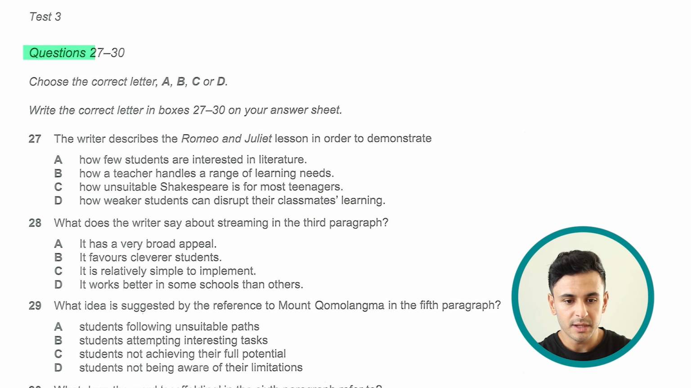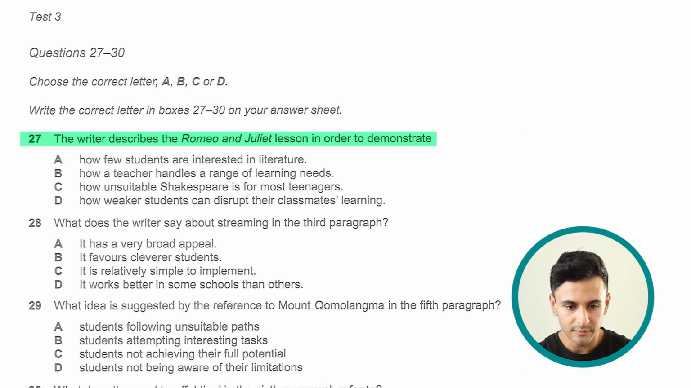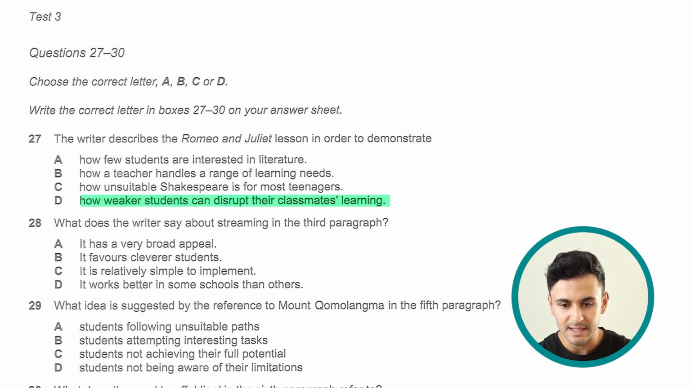If I start with questions 27 to 30, choose the correct letter A, B, C, or D. And if I start with the very first question, number 27, the writer describes the Romeo and Juliet lesson in order to demonstrate, and then I have 4 different choices. A, how few students are interested in literature. B, how teacher handles a range of learning needs. C, how unsuitable Shakespeare is for most teenagers. Or D, how weaker students can disrupt their classmates' learning.